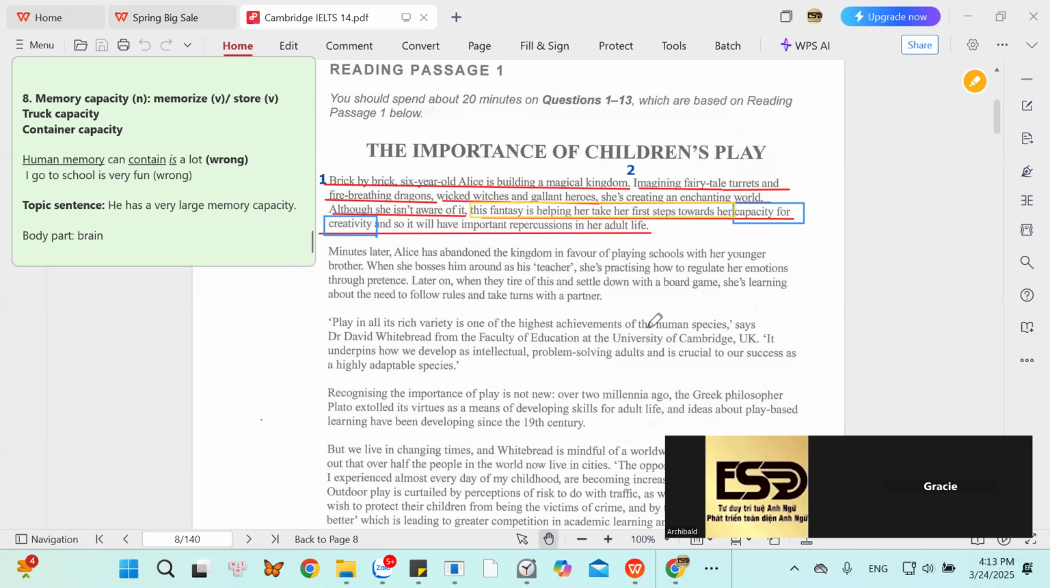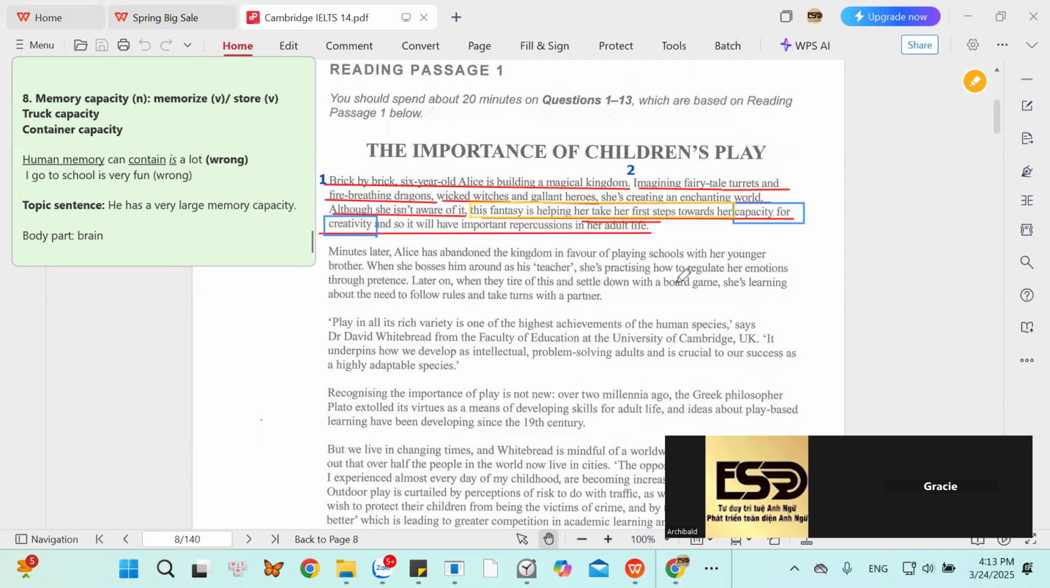Although she doesn't know it, she doesn't know what? They use the word "it" here. She isn't aware of it. So what is it that she isn't aware of? Is building a magical kingdom. All right. Although she isn't aware of it, this fantasy is helping her take her first steps towards creativity.